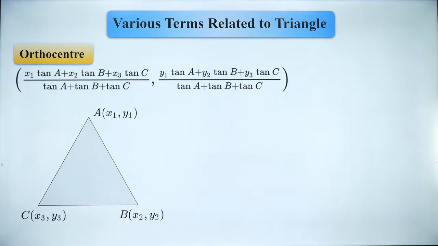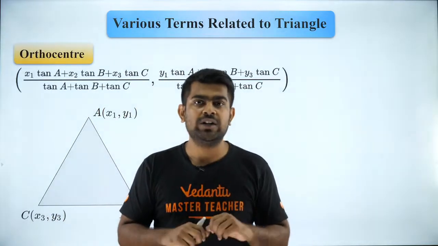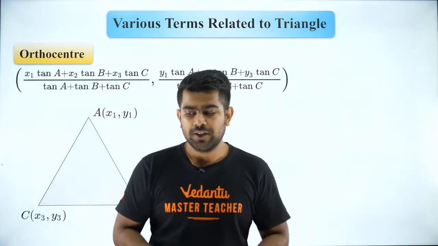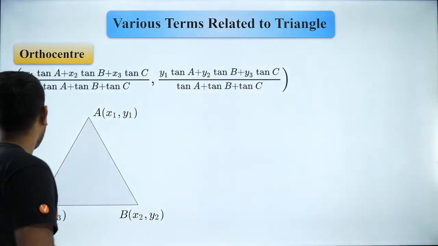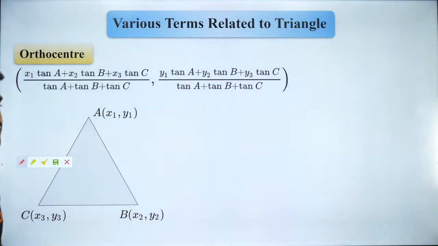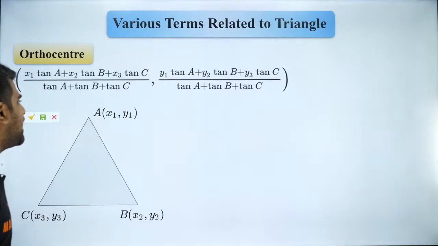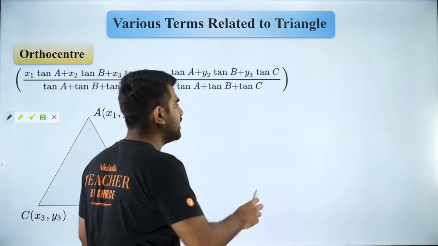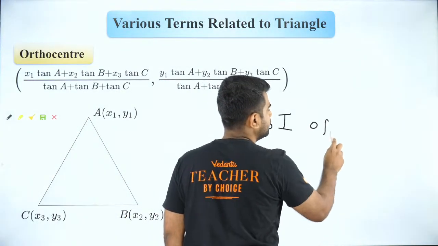Okay. So coming back to this, guys, let's all get started. Now it's all serious mode. I want my ninjas to follow and be with me. So let's try to understand what is orthocenter. Orthocenter is a term related to triangles. When I say orthocenter, what do I mean by that? Orthocenter is nothing but the point of intersection of altitudes.